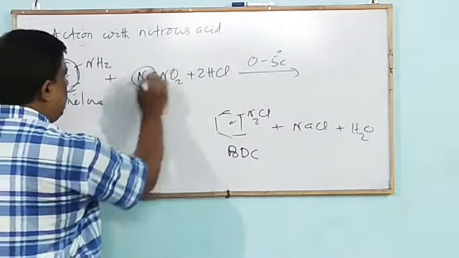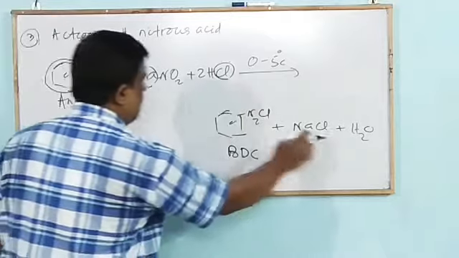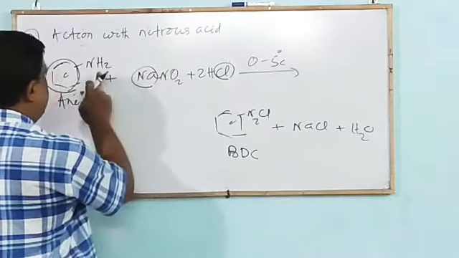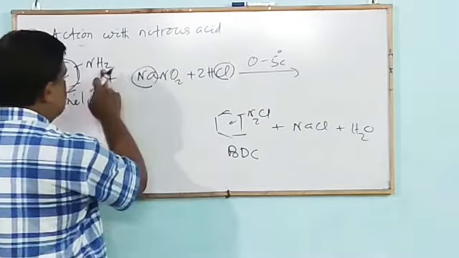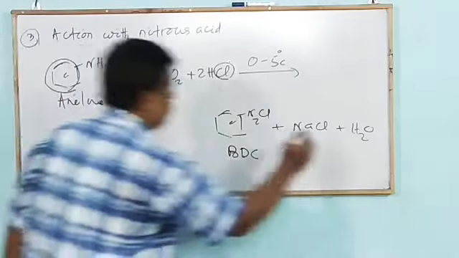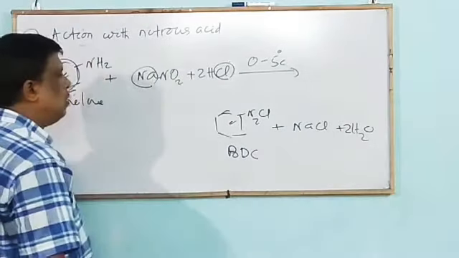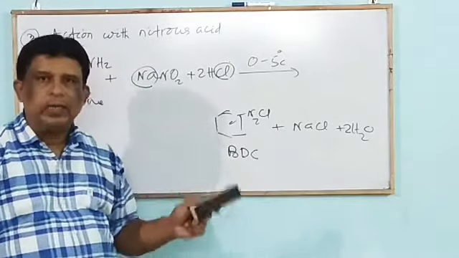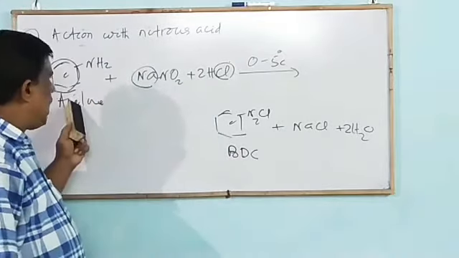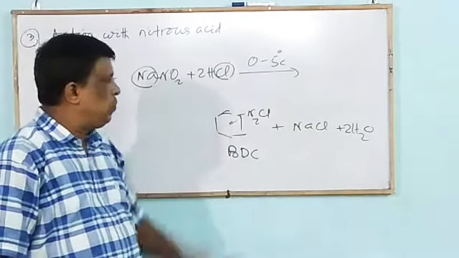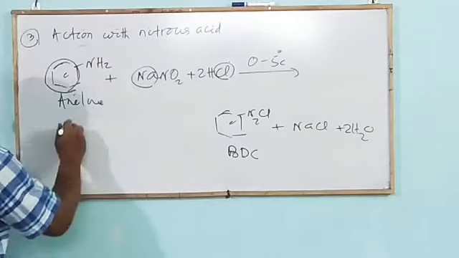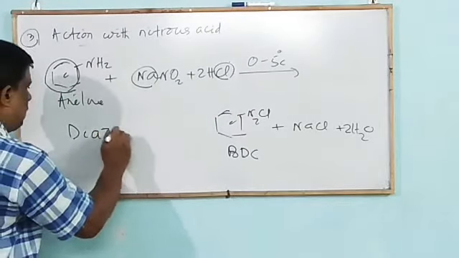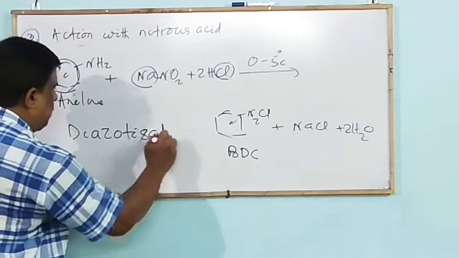Then another product, NaCl, and 2H2O is formed. So the process of formation of benzene diazonium chloride from aniline at ice cold temperature is known as diazotization.